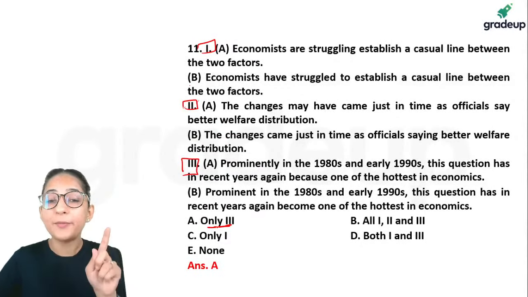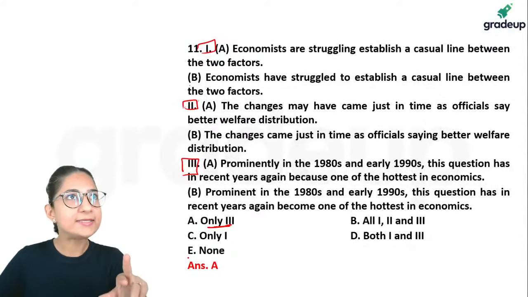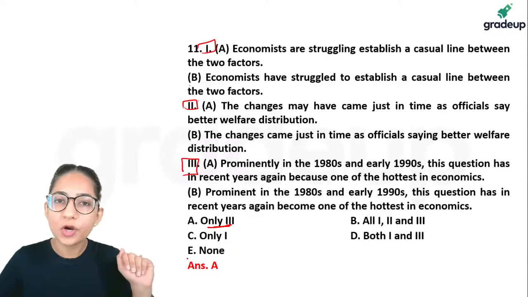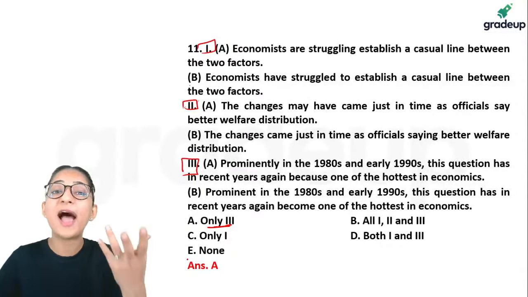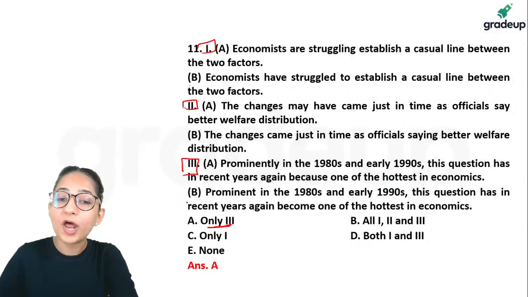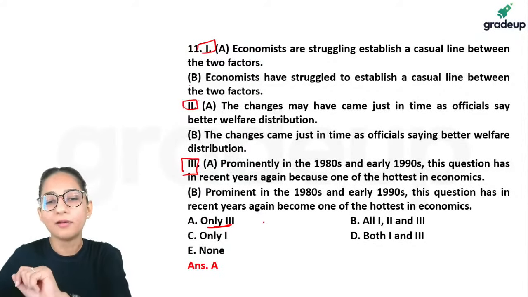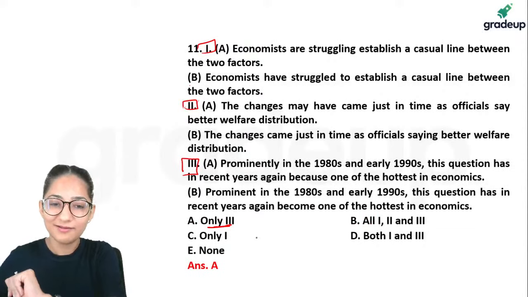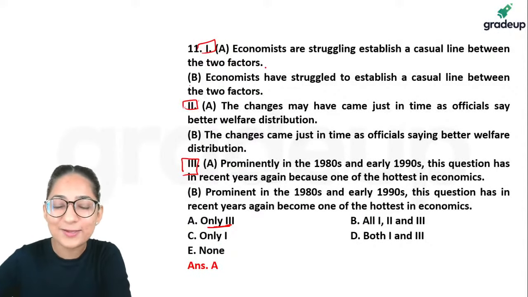Guys, you have to be very particular about these options also. If you remember, yesterday we did the session on contextual vocabulary, high frequency words, on YouTube. Therein also I told you that you have to be very careful about the options. Sometimes A will say B, A will say 1, B will say 3, C will say 5. So be very, very particular in marking the answers also.